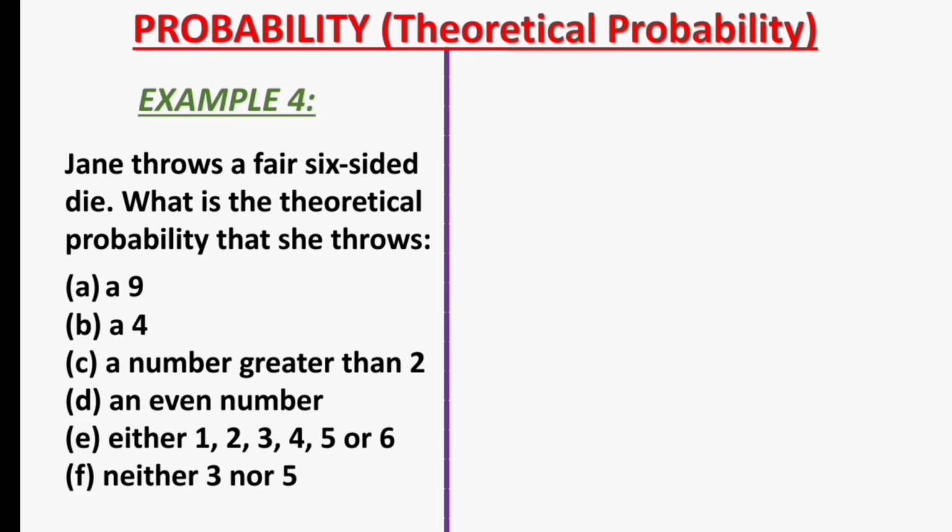Next, let's see some examples on theoretical probability. Example 4. Jane throws the first 6-sided die. What is the theoretical probability that she throws A, a 9, B, a 4, C, a number greater than 2, D, an even number, E, either 1, 2, 3, 4, 5 or 6, and F, neither 3 nor 5?